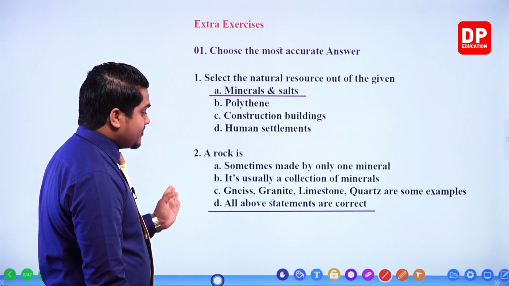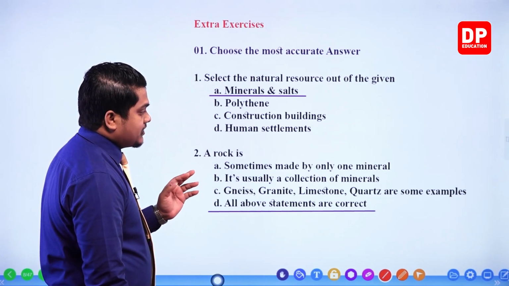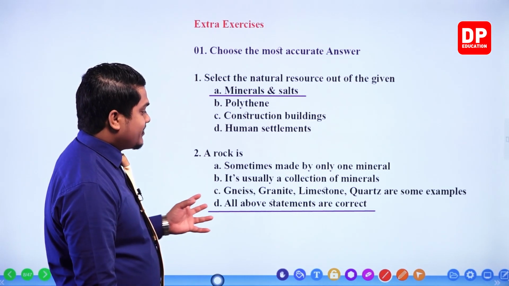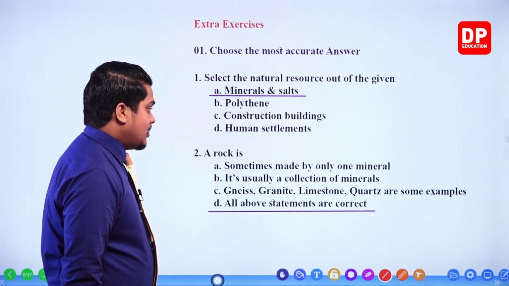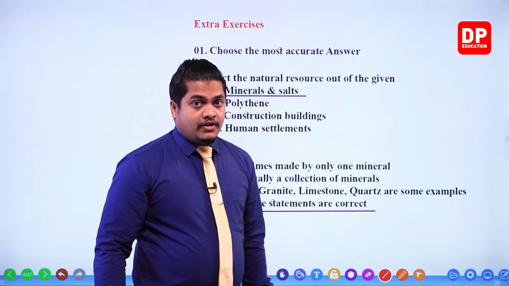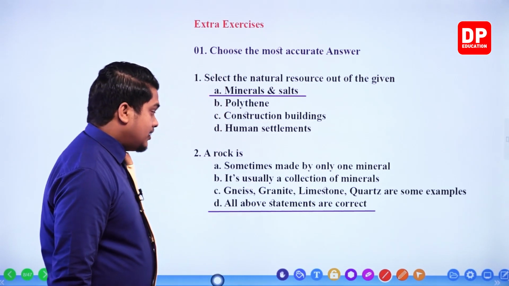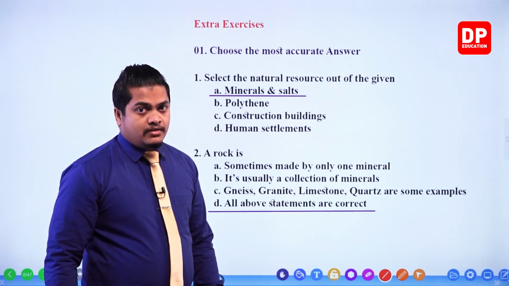Gneiss, granite, limestone and quartz are some examples. And also remember limestone and quartz are made up of only one mineral. Gneiss and granite are rocks made up of several minerals.